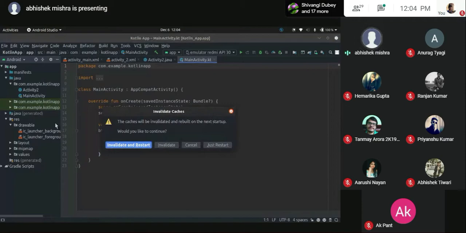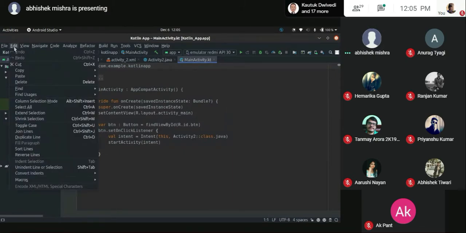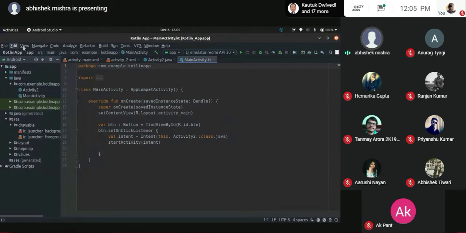One thing that we need to keep in mind is you might face this error going forward. For example, you have declared a variable a as 5, but later on you have changed it to 10, and when you are using it, it's telling you 5 itself. The reason is, since Android Studio is a heavy software, it creates caches for you. Some of you might be aware of the term cache, what cache memory is. Cache memory basically provides faster processing, and it saves your previous states, like what you were doing earlier. So that is when this comes in handy. You can either restart your studio, or you can just delete all the caches that we have, and it will rebuild your project for you. It will recreate the same screen for you.